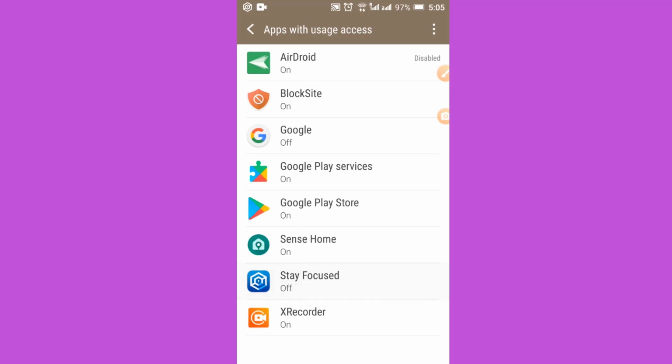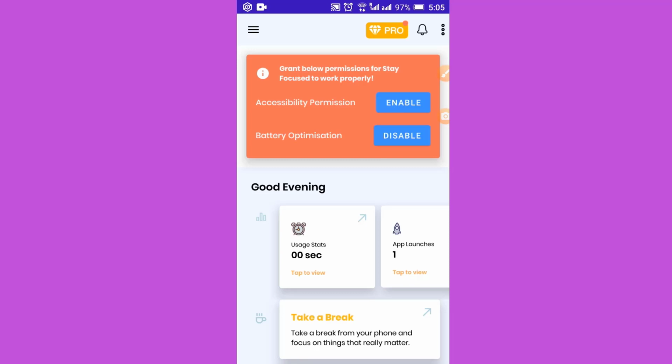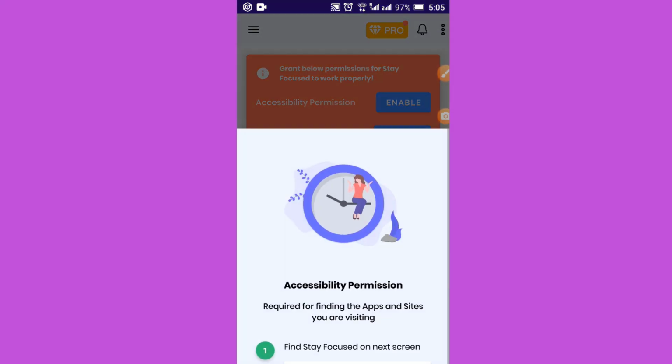Select the Stay Focused app. By default, the usage access is off, but you should turn it on now. In the same way, you can also enable the accessibility permission.